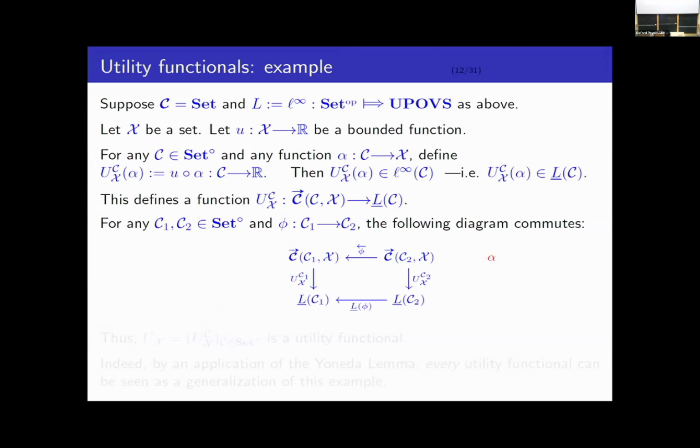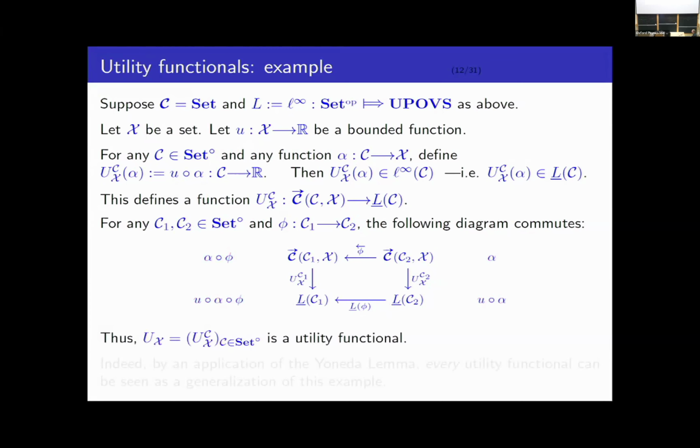If I go the other way, if I start with alpha and apply the natural transformation first, I get U composed with alpha. If I then apply the presheaf functor down here, I get U composed with alpha composed with phi. So either way, I get U composed with alpha composed with phi. Therefore, the diagram commutes. Therefore, this is a natural transformation. In other words, a utility functional.